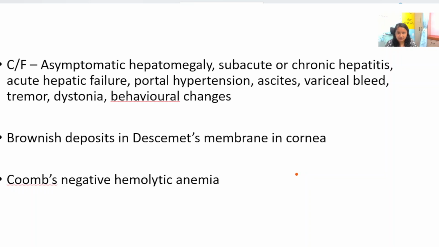behavioral changes. Now remember that the patient may have an absolutely normal LFT despite having chronic hepatitis. So a normal LFT does not rule out a chronic liver disease. Brownish deposits in Descemet's membrane in the cornea. This is the KF ring. This is also again a diagnostic feature of Wilson disease.